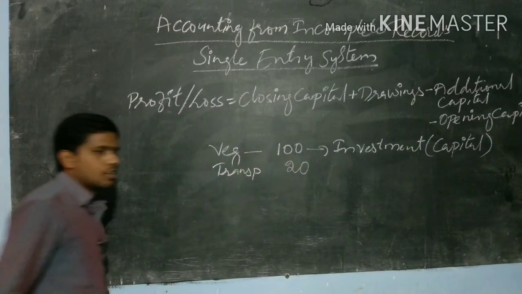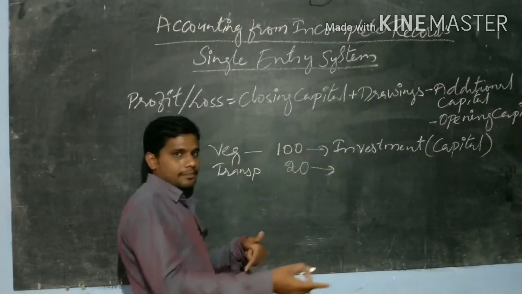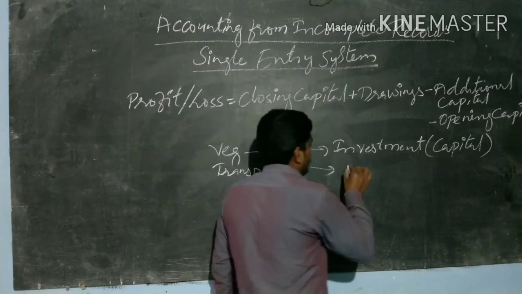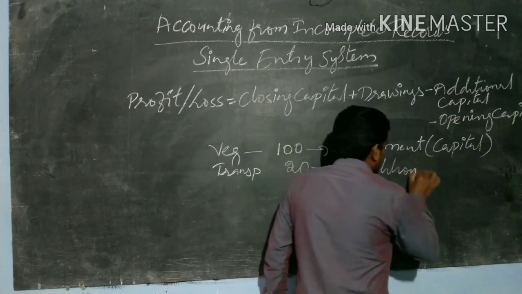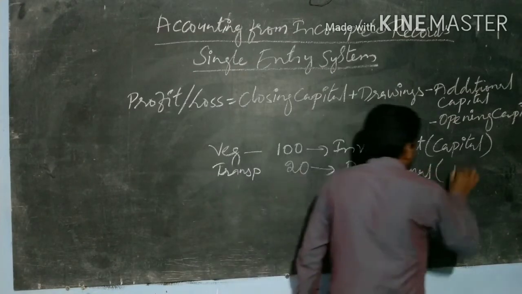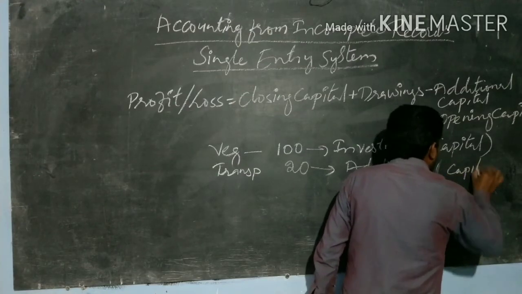So it is additional investment. We call this additional investment additional capital.